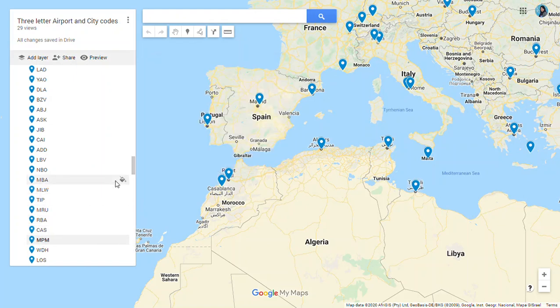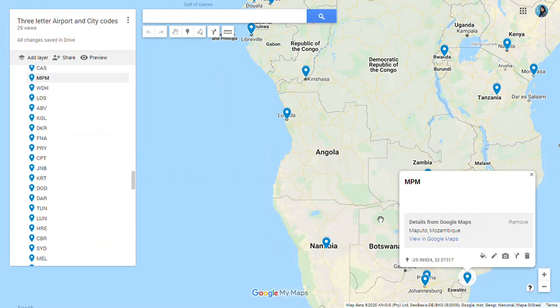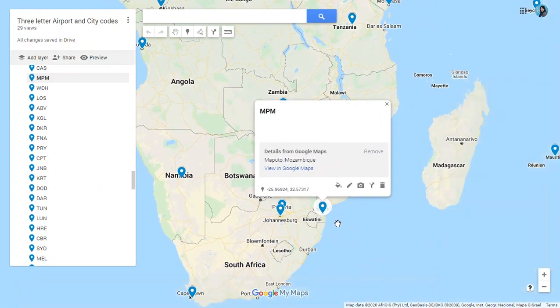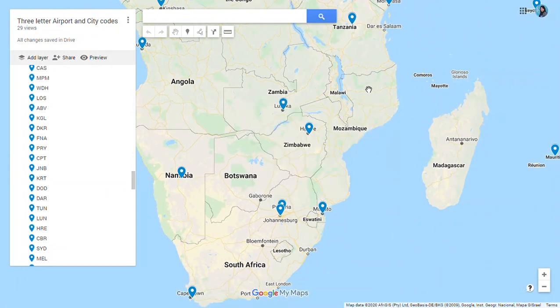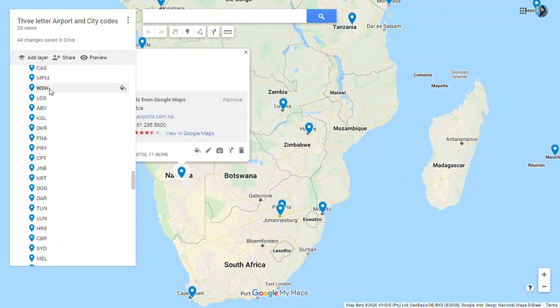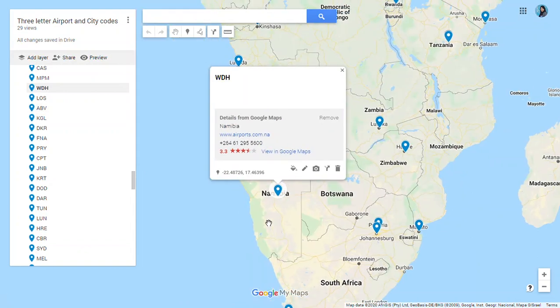Then we have MPM, Maputo in Mozambique. Here you can see the location, Maputo in Mozambique. This is Mozambique, on the eastern coast of Africa. Then we have WDH for Namibia.